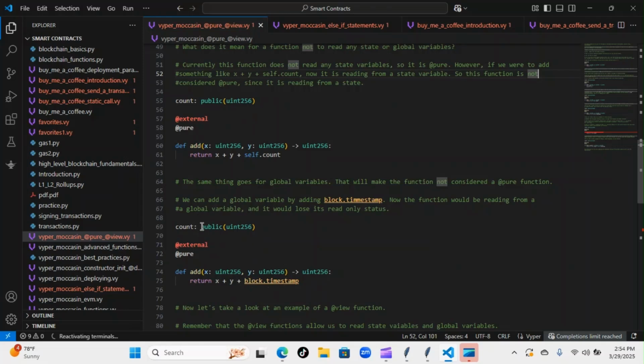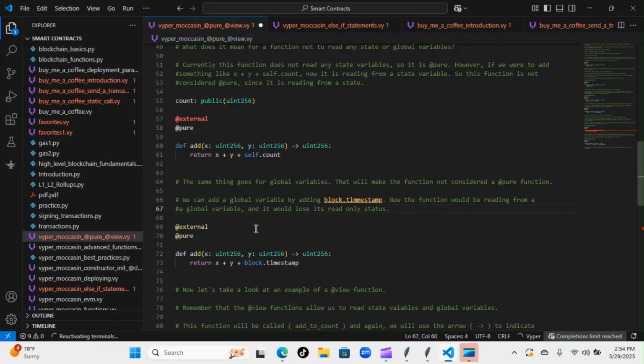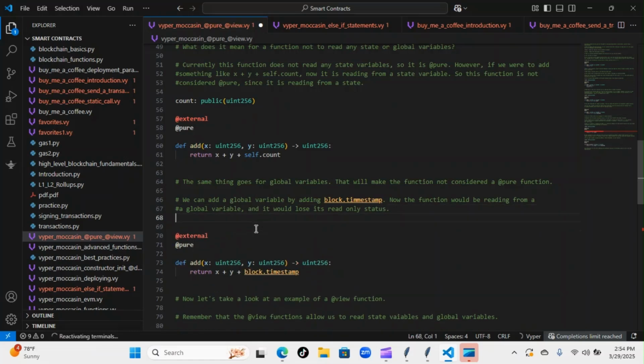Even if we took this part out, I can take it out now. I will do it tomorrow when we go inside the Remix IDE, I'll show you. We'll take this part off now. So when I take it over there, it's not going to be inside of the code. Let's do that really quickly. Yeah, so if we try to run this function like this, it'll actually throw an error because we have a global variable inside, and the function is trying to read it from this pure point of view. So this would throw an error inside the Remix IDE.